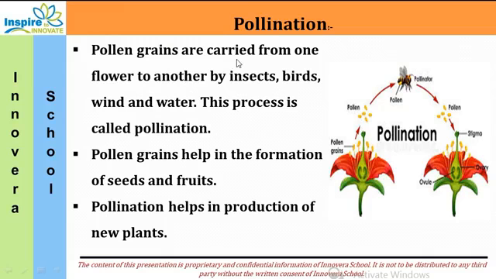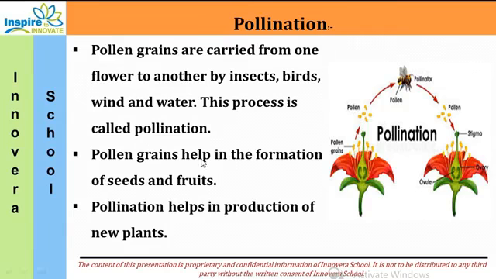Pollen grains are carried from one flower to another by insects, birds, wind and water. This process is called pollination. So because of insects and birds, these grains are carried from one flower to the other, and the process of pollination takes place.